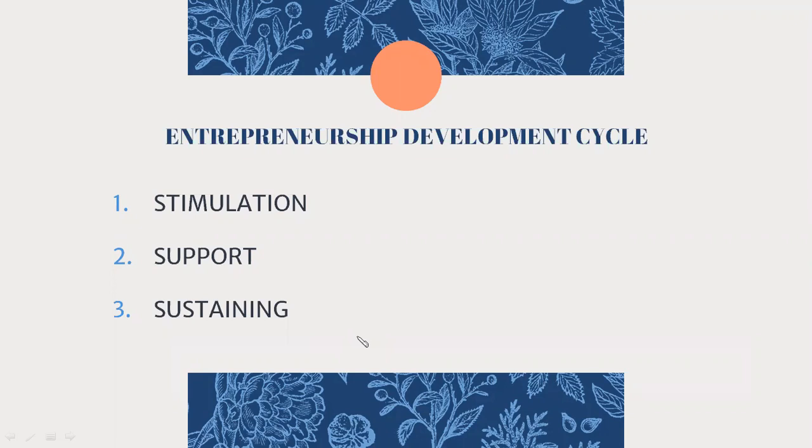So this is the entrepreneurial development cycle which consists of 3 different stages: stimulation, support, and sustaining. First, preparing mentally for starting the business. Second one, financial and other resources are provided. All the different kinds of support system happen in the second stage. Sustaining, once they have started the business, the entrepreneurs are provided support in continuing the business or running the business, maintaining the business, and taking it ahead. These are the 3 different stages over here.